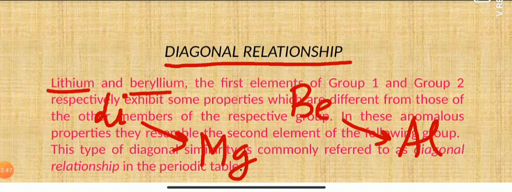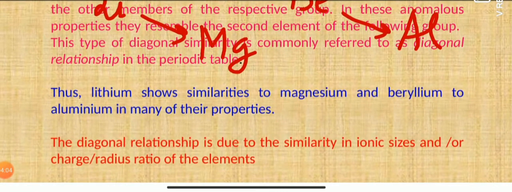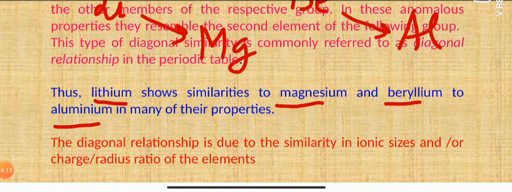Remember, the first element of group 1 and 2 will show different properties in comparison to their group members, but it will show similar properties to the element present diagonally to it. As I told you earlier, lithium will show resemblance with magnesium and beryllium will show resemblance with aluminium.